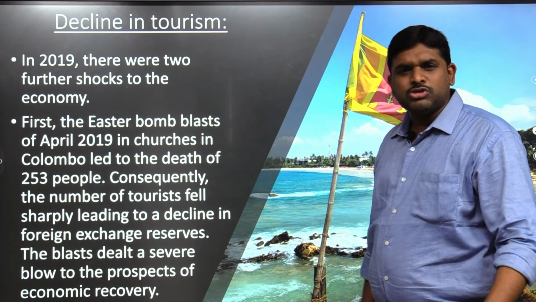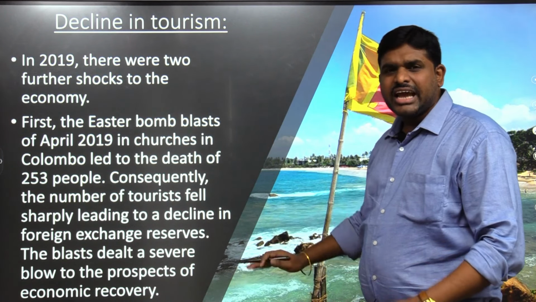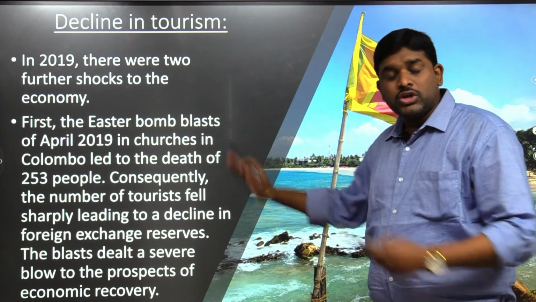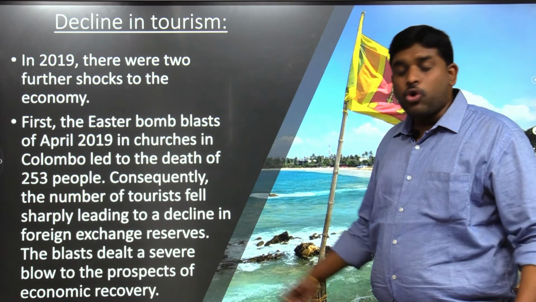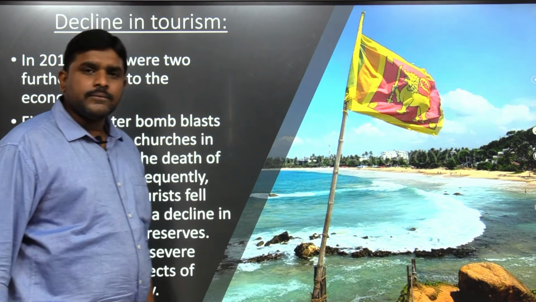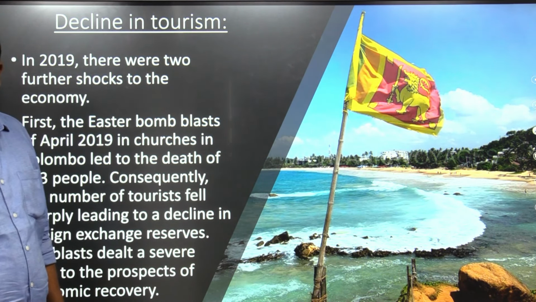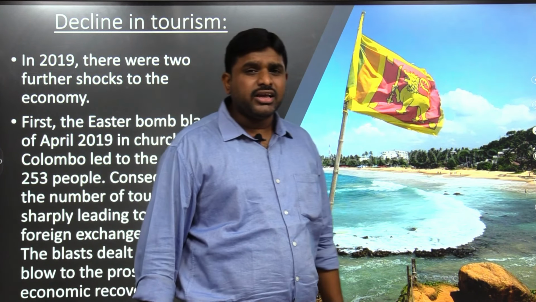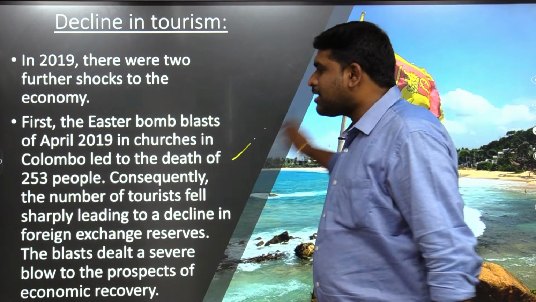Decline in tourism. In 2019 we had bomb terrorist attacks on churches. Remittances reduced, the tourism sector reduced. Why? Because the major economy of Sri Lanka was mainly based upon tourism. The tourism sector is also underperforming. Remittances are not coming, the foreign reserves are not increasing. This is another big factor.